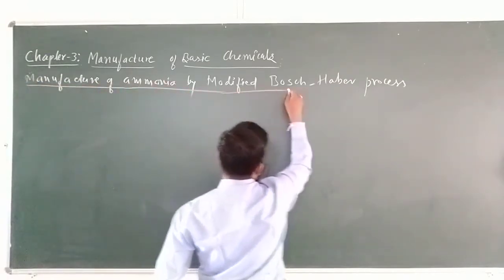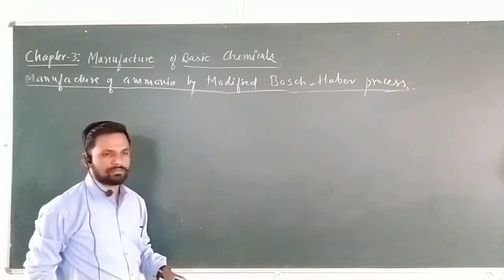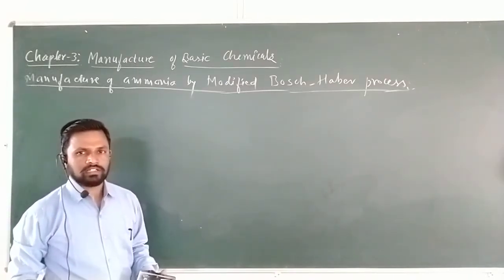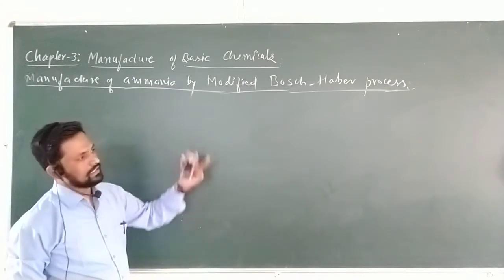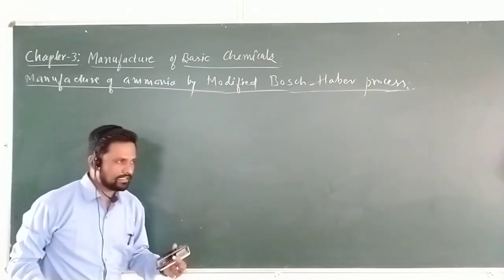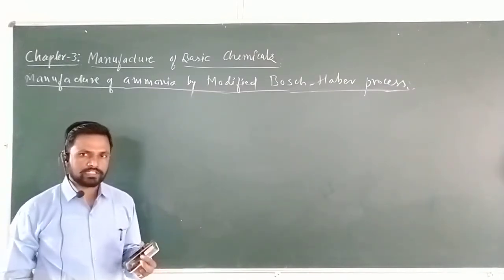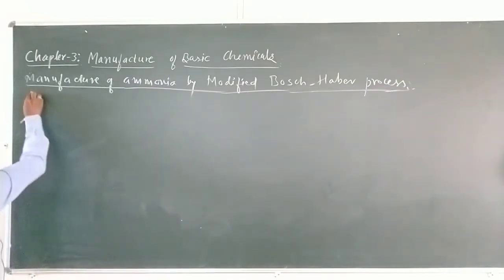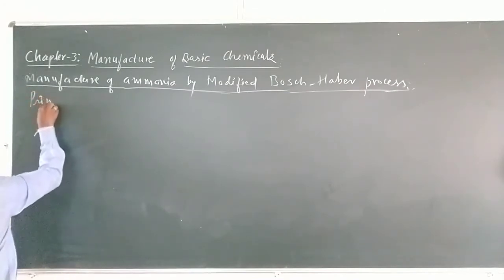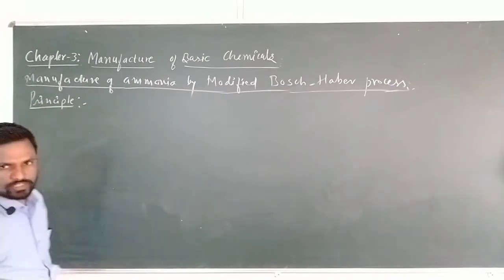With this comparison, we studied the Haber process and the modified Haber process. The modified Bosch-Haber process is preferable at an industrial level, because the raw materials are available from producer gas and water gas, and the product yield in this process is 19%. So, what is the principle now? The principle is very simple. We already studied it.